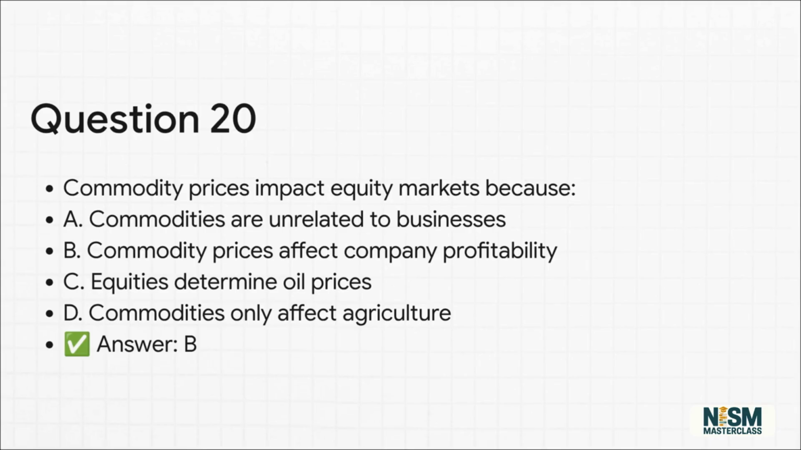It's a very direct, real-world connection here. Commodity prices heavily influence how profitable a company can be. For example, if crude oil prices shoot up, airline operating costs skyrocket. That's exactly why commodity price movements ripple directly into stock markets.